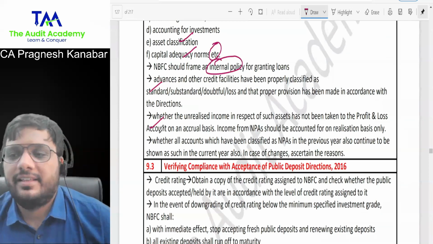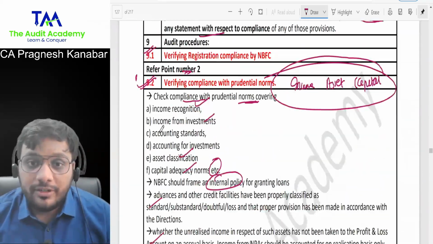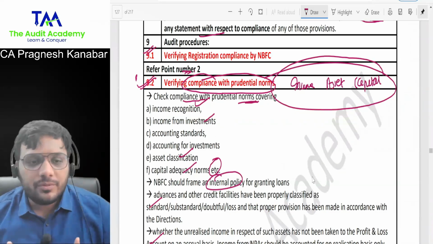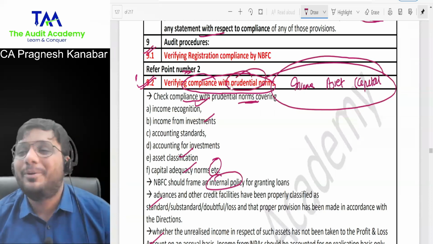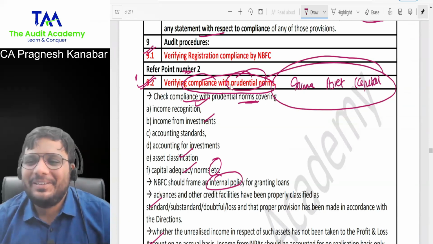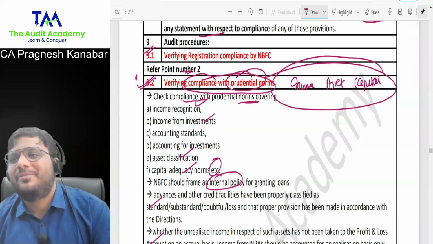Okay. This they have asked multiple times, compliance with prudential norms. And I'm shocked to see that students were getting 0 out of 4. Why? They were not aware of this word prudential norm. Students did not know that they were supposed to write on income, NPA and capital. Otherwise, they would have scored 4 on 4.